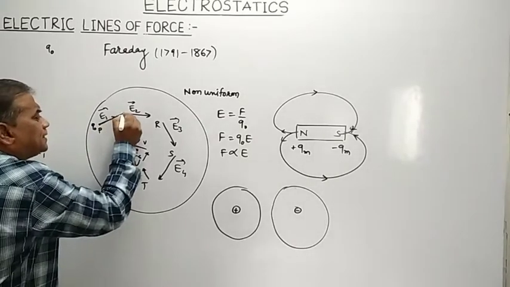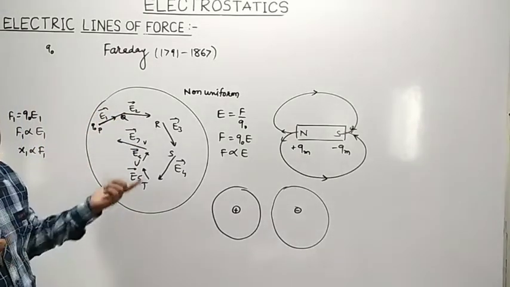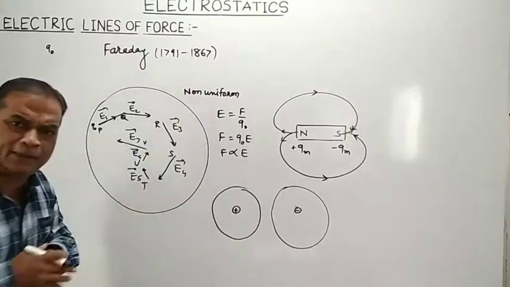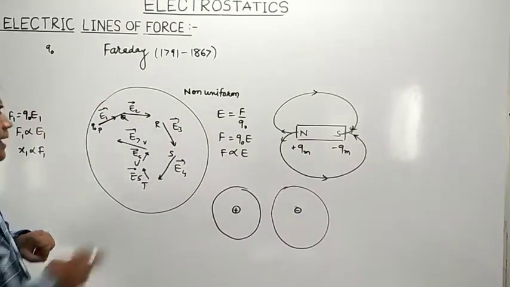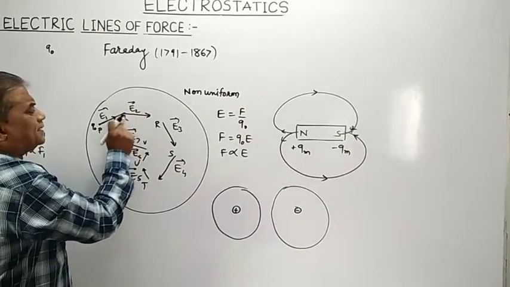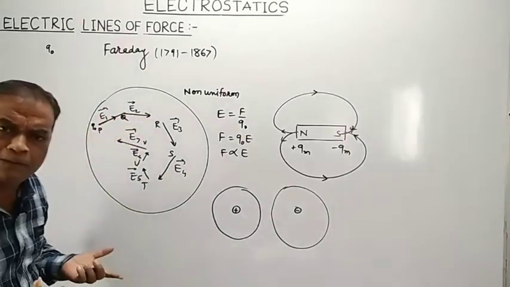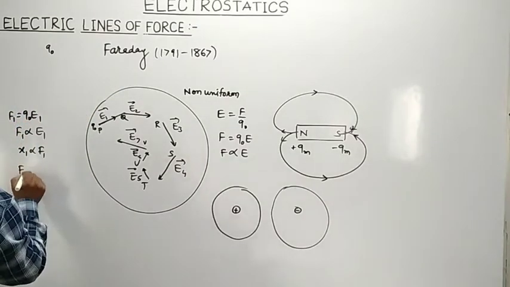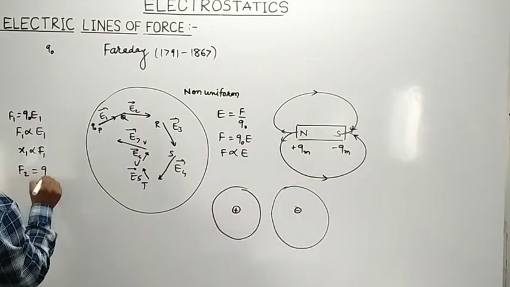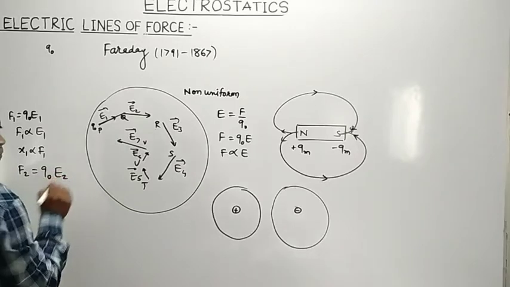As soon as it reaches the point Q, again Q is a point in the region of electric field, which means there must be a certain electric intensity, and the electric field intensity at point Q is E2. Again that charge is acted upon by another force F2, which is equal to Q0 into E2.